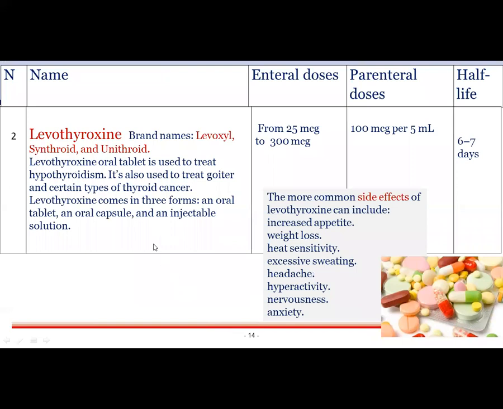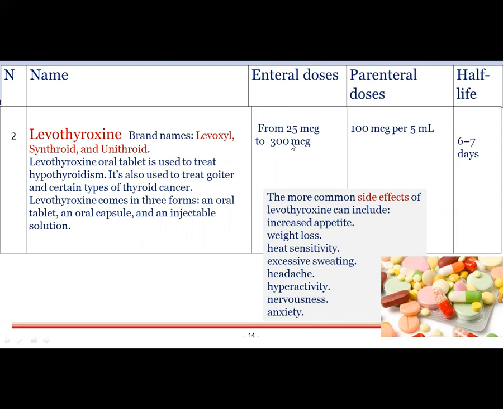Second one is levothyroxine. These are the brand names of this medicine: Levoxyl, Synthroid, Unithroid. Levothyroxine oral tablet is used to treat hypothyroidism. It is also used to treat goiter and certain types of thyroid cancer. Levothyroxine comes in three forms: an oral tablet, an oral capsule, and an injectable solution.